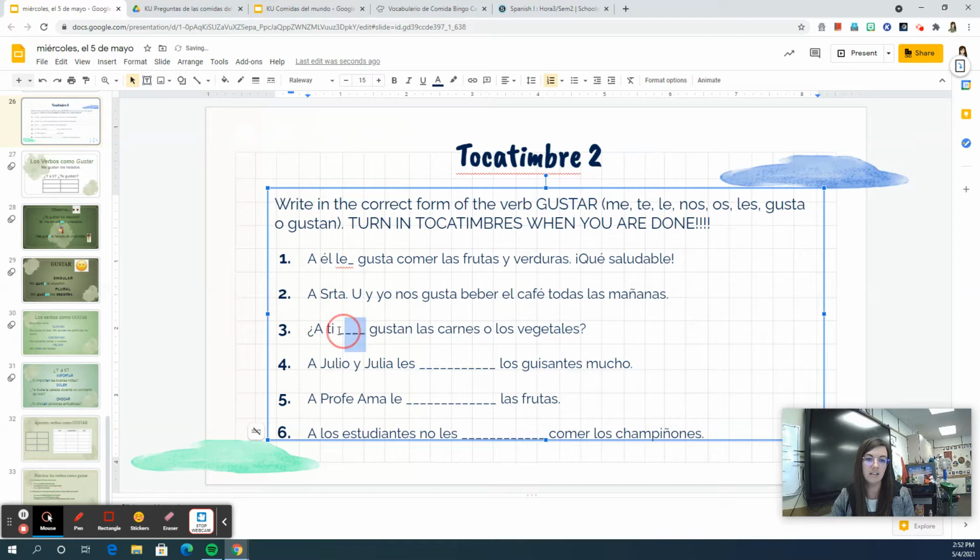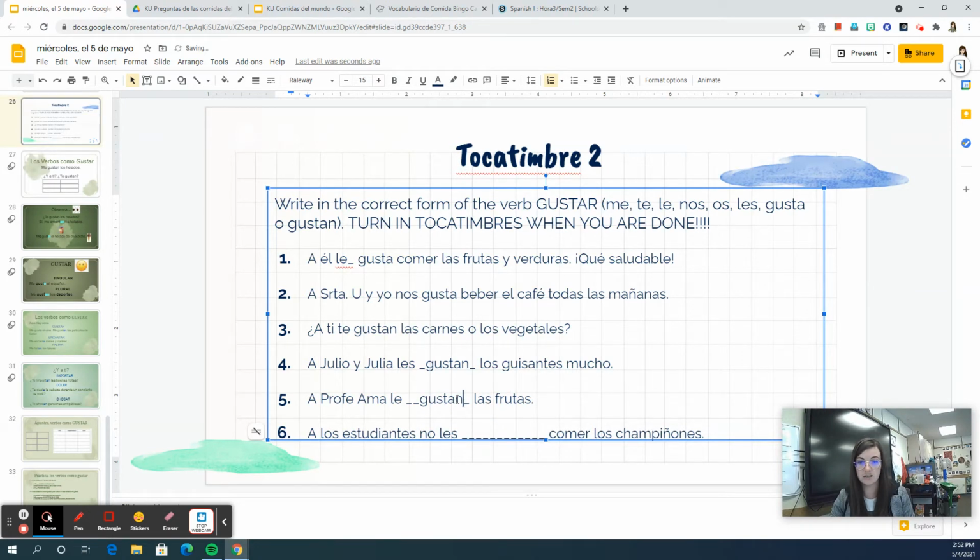¿A ti te gustan las carnes o los vegetales? A Julio y Julia les gustan mucho los guisantes. It's gustan because the thing that we like is plural. They like peas, and it's plural. A Profe Ama le gustan las frutas. Same with número 4.